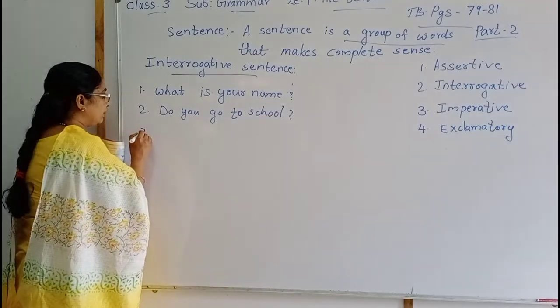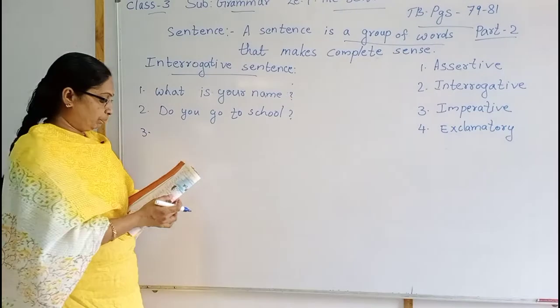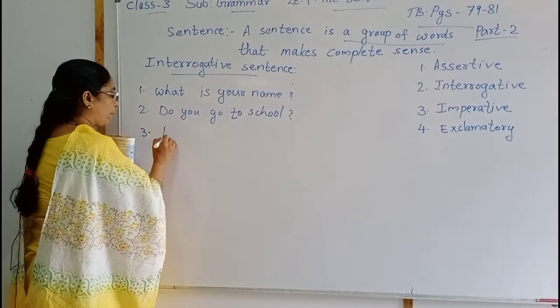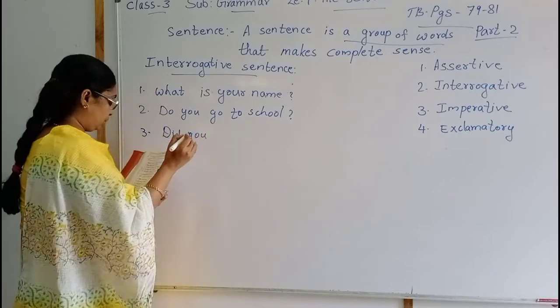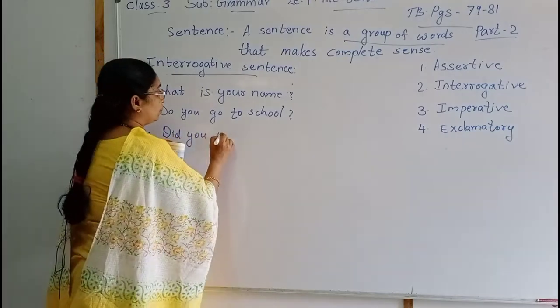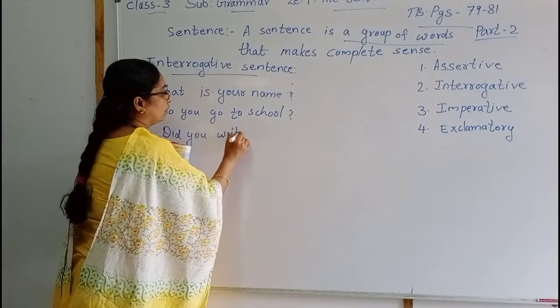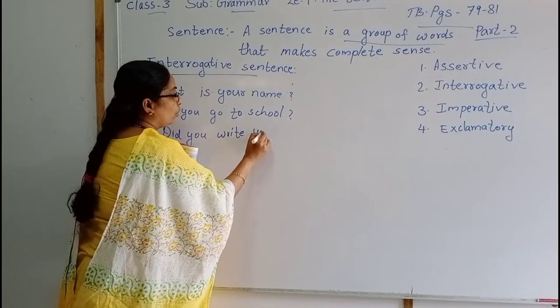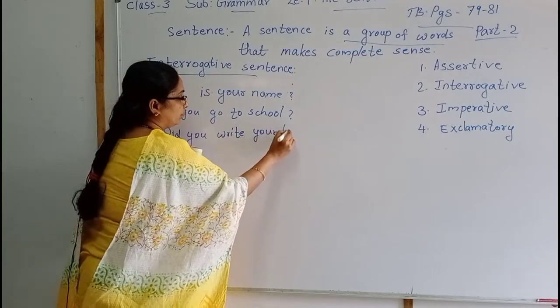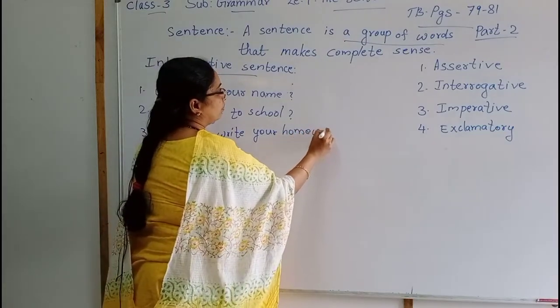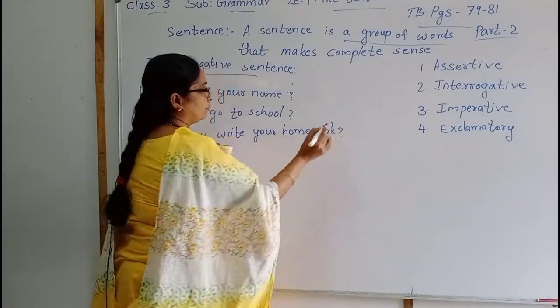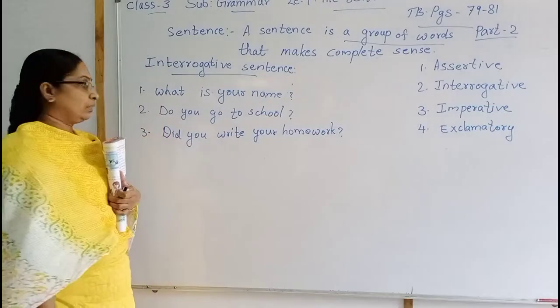Then the third example is did. Did you write your homework? Here also question mark.